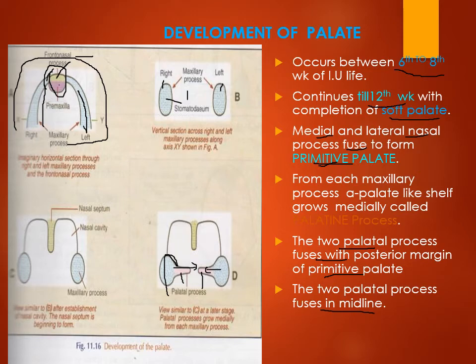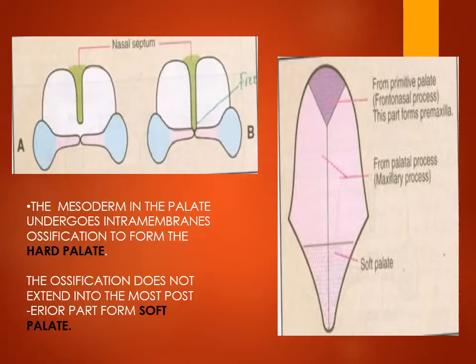The frontonasal process and medial nasal process form the premaxilla, and from the maxillary process there are elevations or shelf-like projections, called palatine processes, which fuse in the midline. So these are the structures which are formed. This is the premaxilla formed by the frontonasal process. These are the two palatine processes which are formed from the maxillary process. And the posterior area of the palatine processes forms the soft palate.